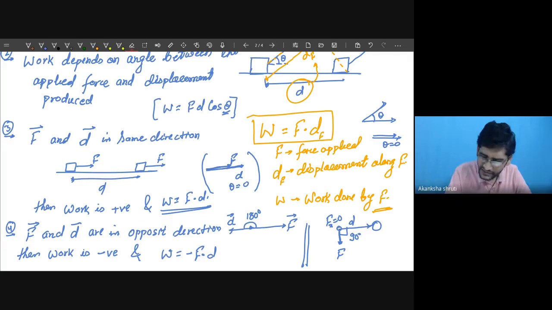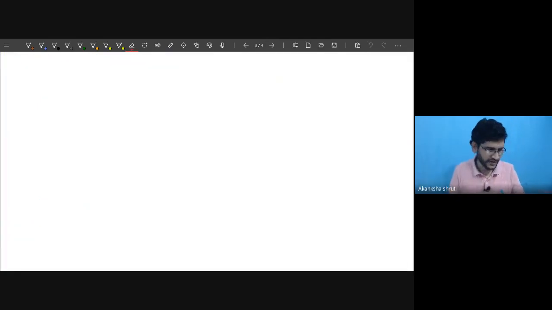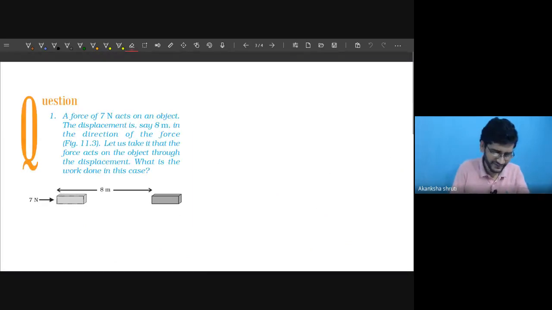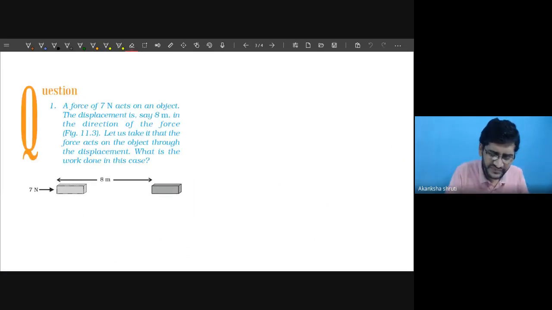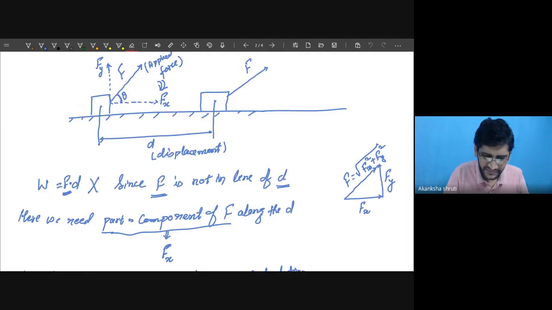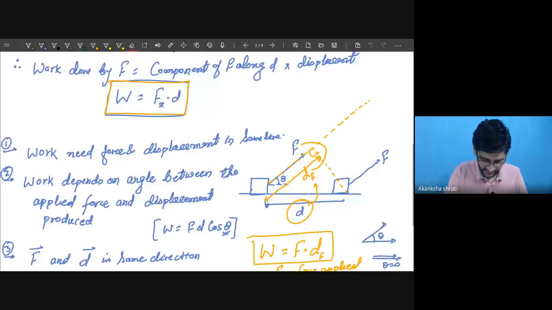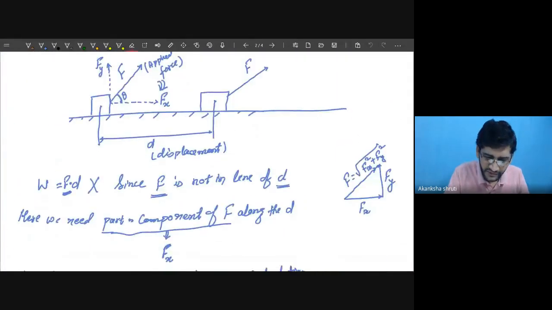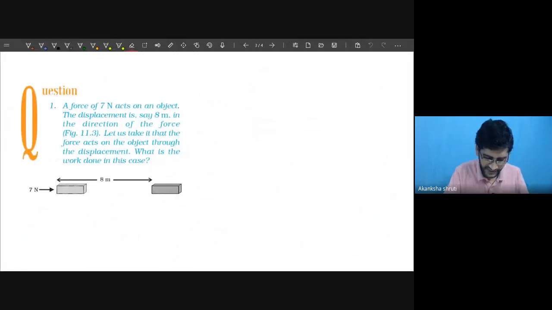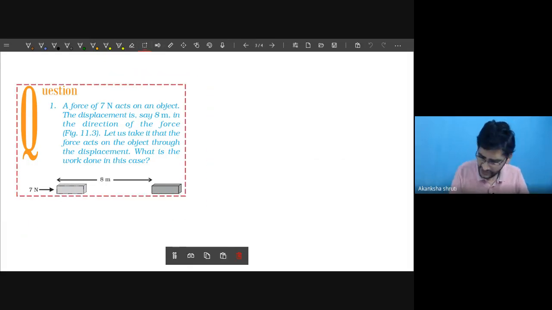Student, so let us understand this in the next point, point number 5. So this thing we have understood here. What could be the work, whether positive or negative? These two things we had learned. Now we are going to understand about the zero work.